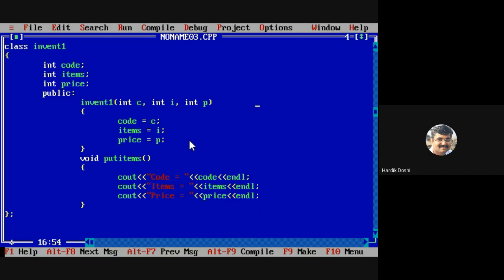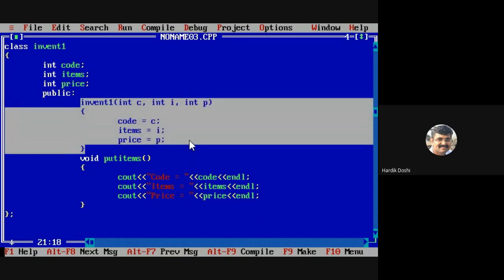Talking over here. These are what I am passing as a parameter. What is this? I had written invent. What is it? Constructor. Which type of constructor? Parameterized. As it is a parameter, I am passing the values. Okay. Let me demonstrate that.